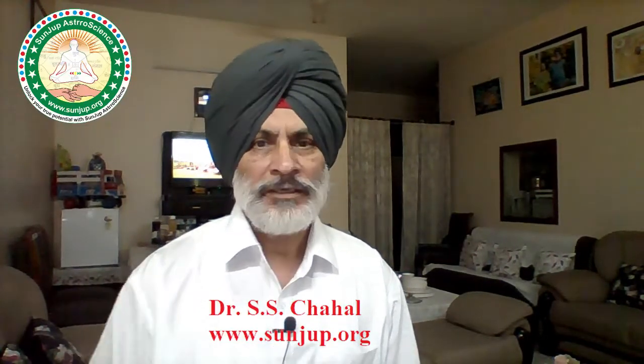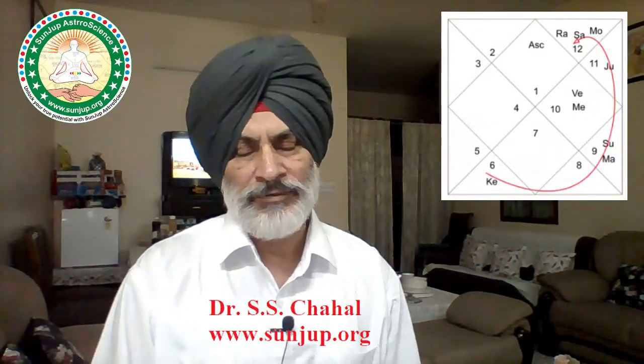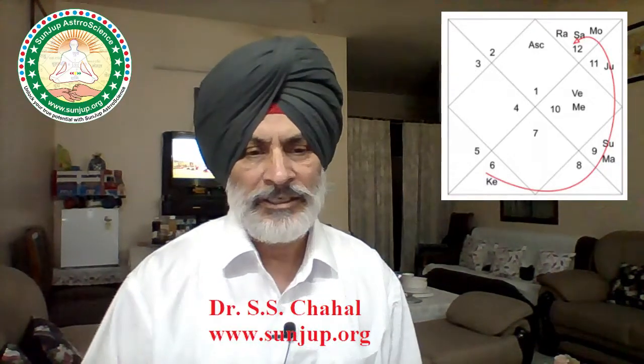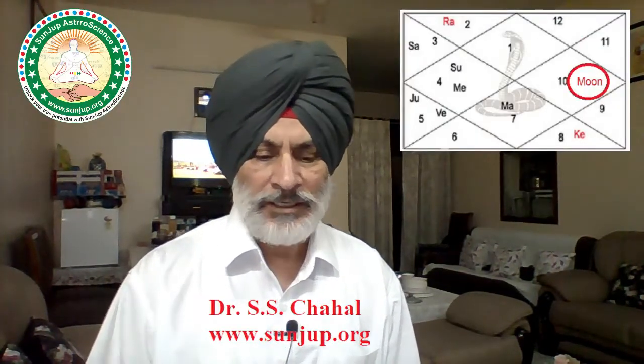So Kaal-Sarp Yoga is formed when all the 7 planets are in the Rahu Ketu axis, and there is no Kaal-Sarp Yoga if either one of the planets is left outside the axis of Rahu Ketu.